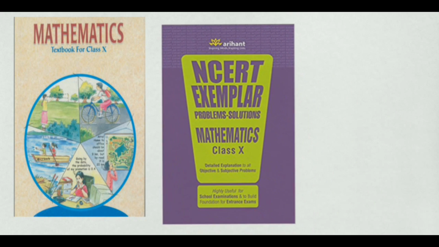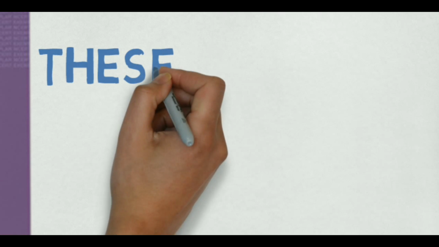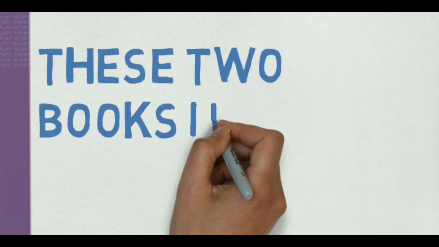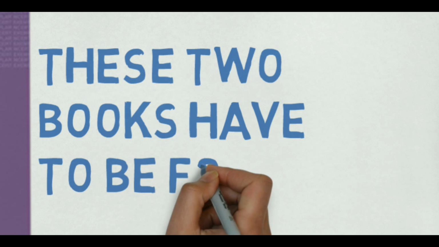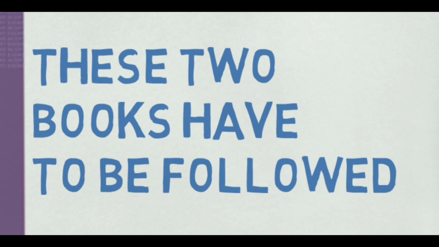NCERT Exemplar. Guys, these two books are mandatory for you to follow because these are the two books which will be taught by your teachers in the school, and you have to maintain your copies for these two books. You may not follow NCERT Exemplar, but you have to follow NCERT Mathematics.